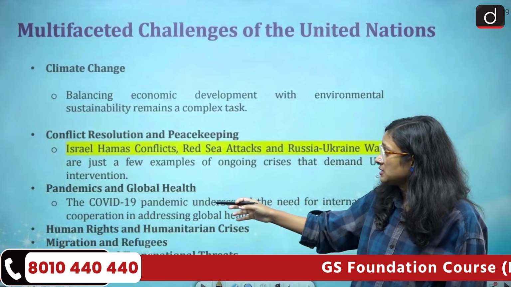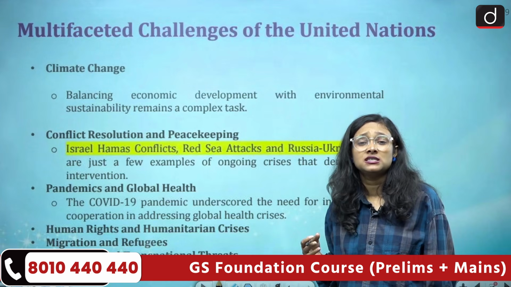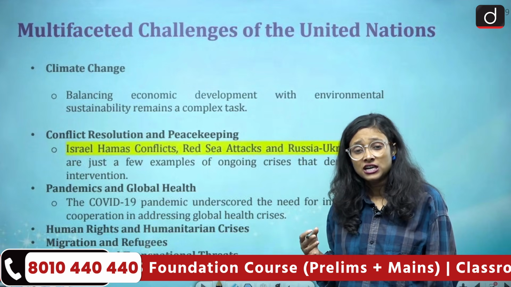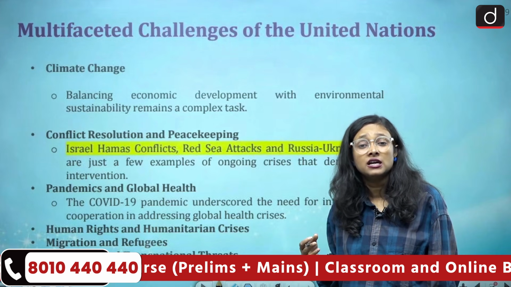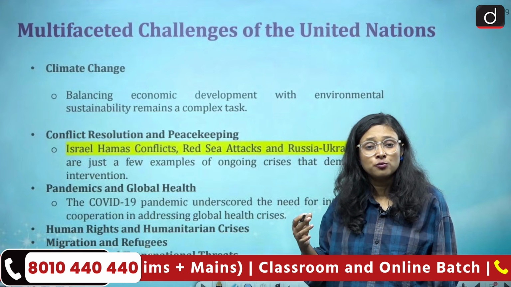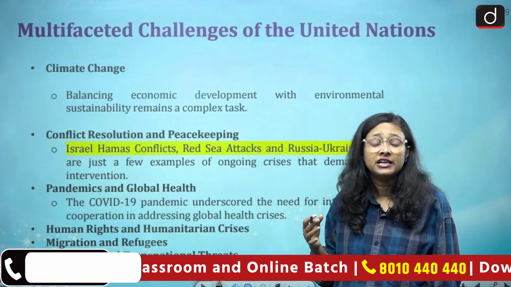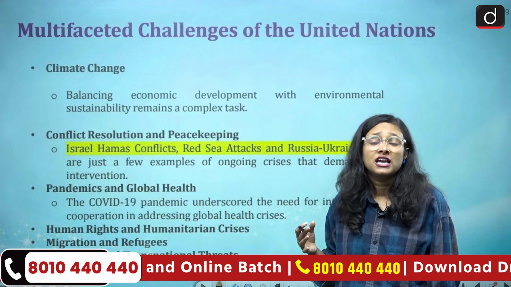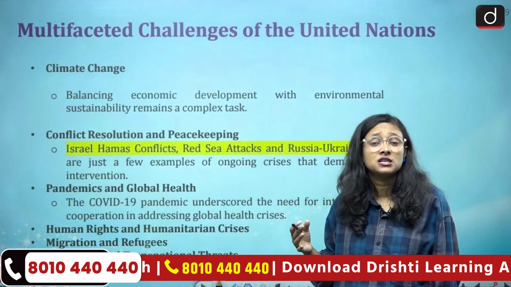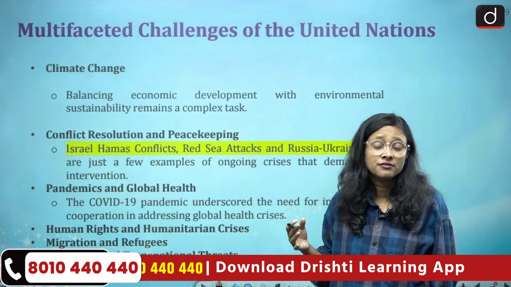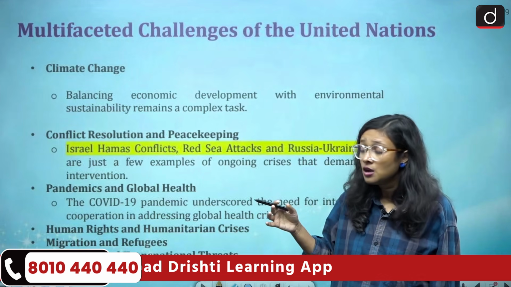Then we have pandemics and global health. In the pandemic also we can see that the United Nations was active, but so many organizations and countries asked, and many humanitarian experts raised questions about the existence of the UN, because at that time the world was suffering, and so many people were suffering from vaccine deficiency, medical supply shortages, and oxygen deficiency. In that situation, there was a complex question against the UN.